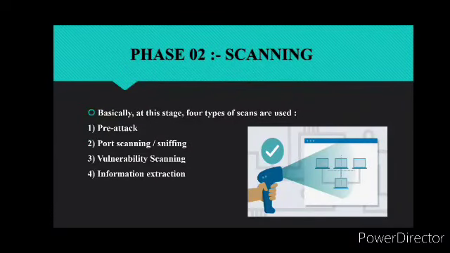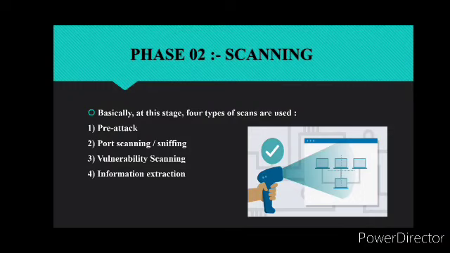So next, second phase of ethical hacking is scanning. In this phase, hackers are seeking any information that can help them prepare attacks, such as computer names, IP addresses and user accounts. In fact, the hacker identifies a quick way to gain access to the network and look for information. This phase includes the use of tools like dialer, port scanner, network mapper, sweeper and vulnerability scanner to scan the data. So basically at this stage, 4 types of scans are used. First is pre-attack, second is port scanning, third is vulnerability scanning and fourth is information extraction.